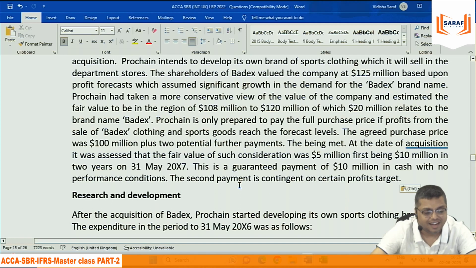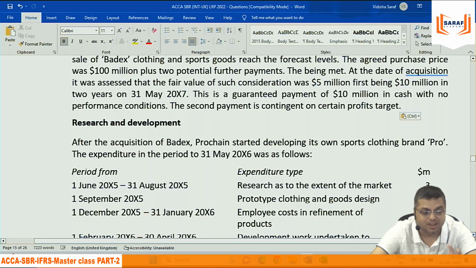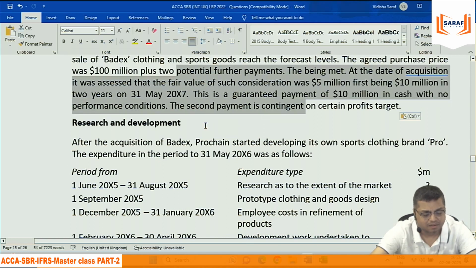And then that will be compared with the net assets fair value. If the consideration given is greater than the net assets fair value, then the difference will be goodwill. If it is less, then it is a gain on bargain purchase, which we were discussing at the beginning. This is not the consolidation part, but this is related to IFRS 3 only.